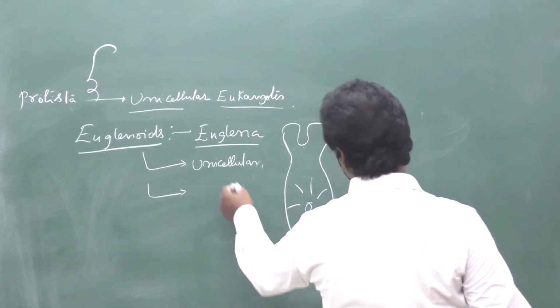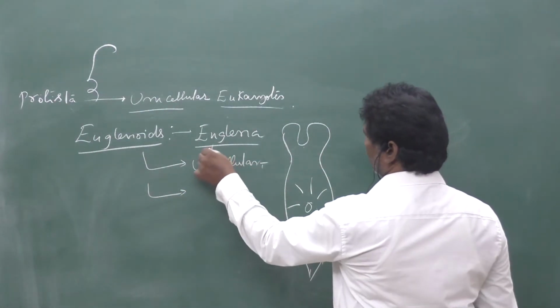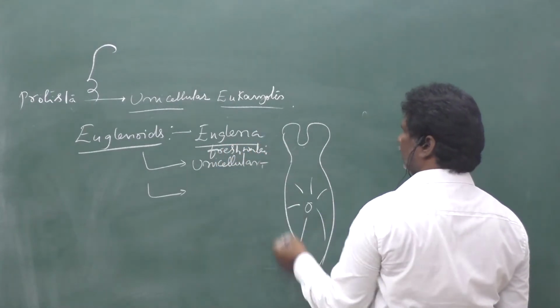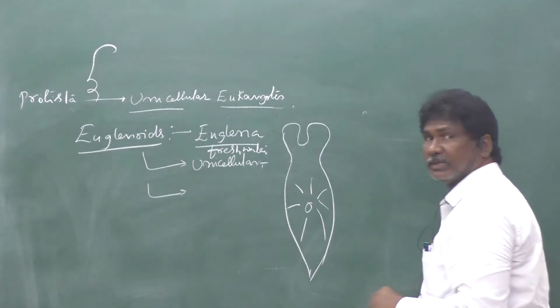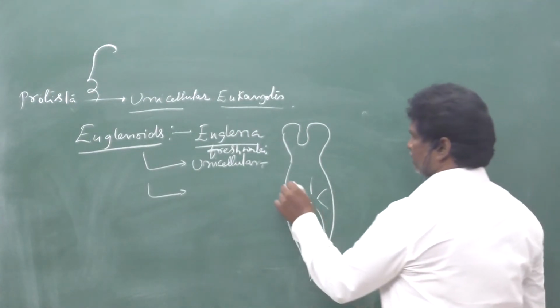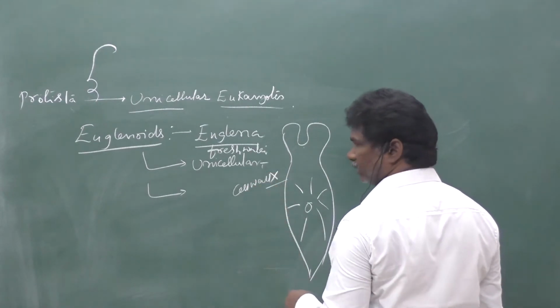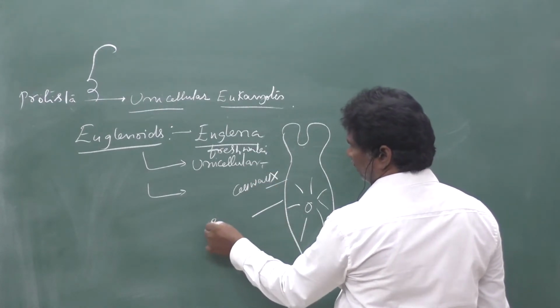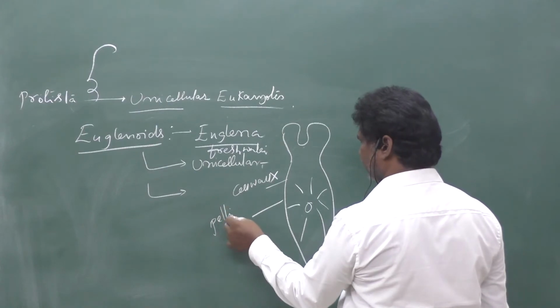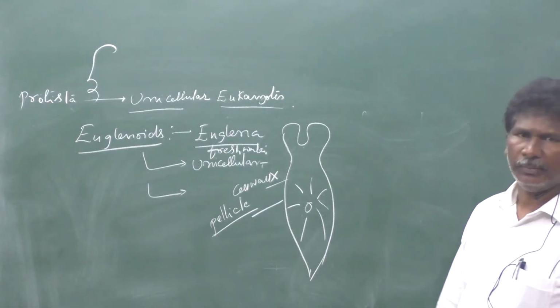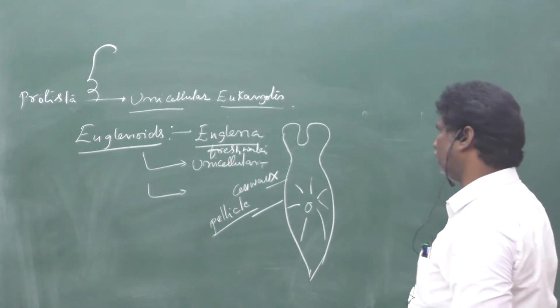Unicellular freshwater organisms, they live in fresh water. So first, the cell wall is absent. Instead of a cell wall, there is a proteinous layer present. That proteinous layer is called pellicle.